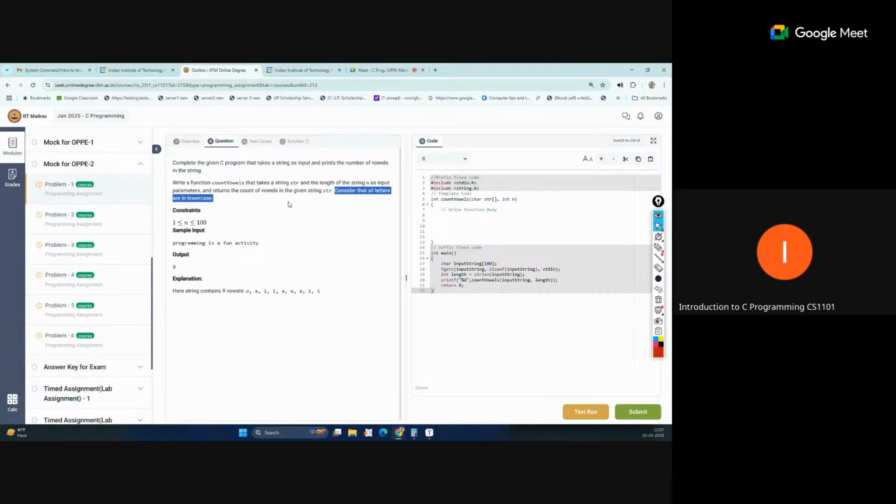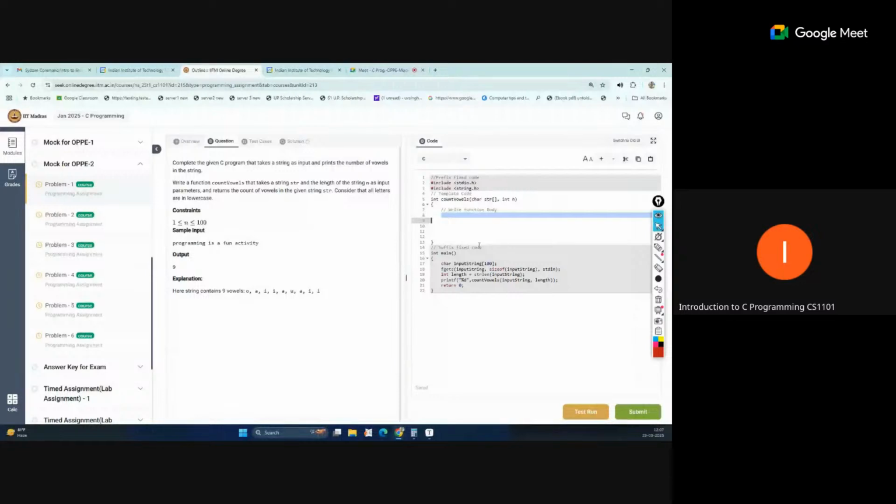Do not ignore this, because vowels can be represented in small letters and also capital letters. So you need to only check in small letters. Okay, so lowercase is the only condition. The function prototype is already given, so you do not get confused about the parameters. You can edit it, but we recommend that you do not edit the prototype, just complete the function body.